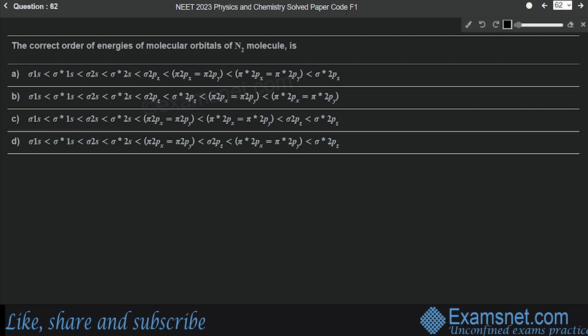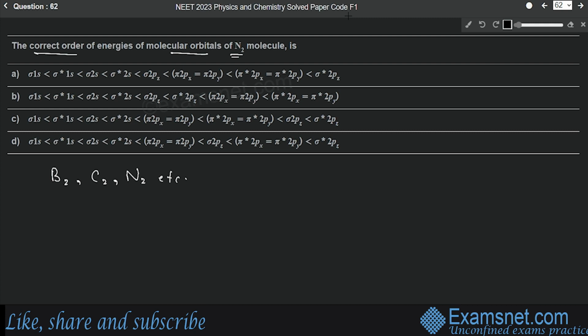Question number 62 is from the chapter Chemical Bonding and Molecular Orbitals, and the question is, the correct order of energies of molecular orbitals of N2 molecule is? Okay, so this is a direct question. We know that for molecules like B2, C2, N2, etc., the increasing order of energies of various molecular orbitals is the same.